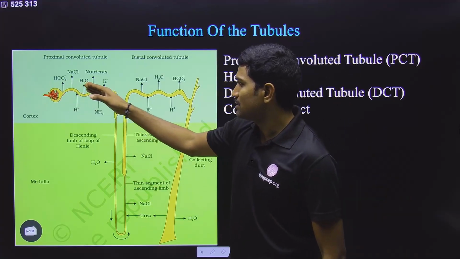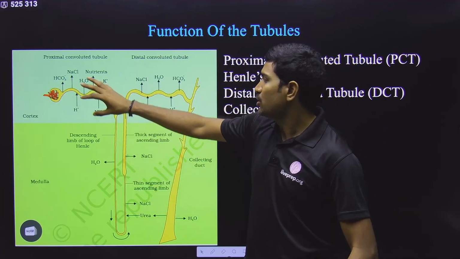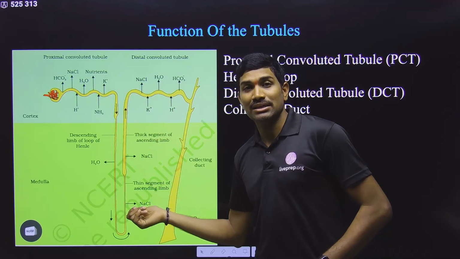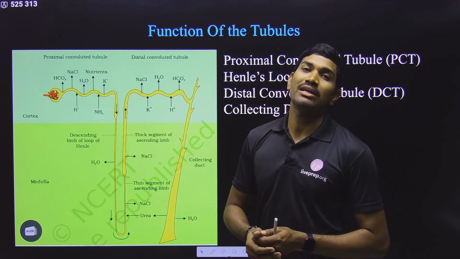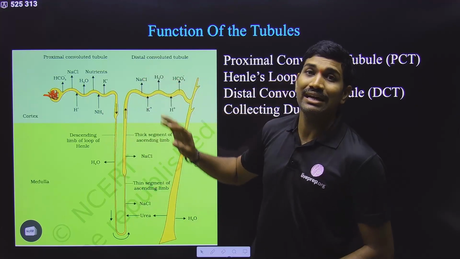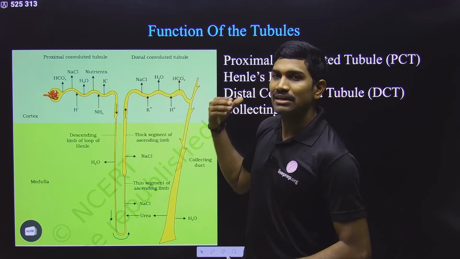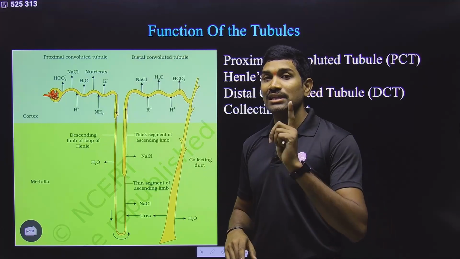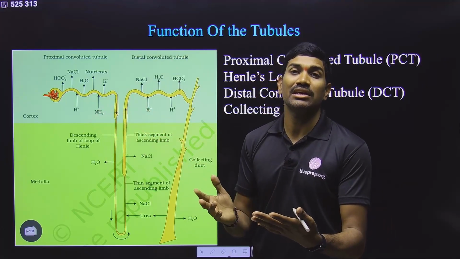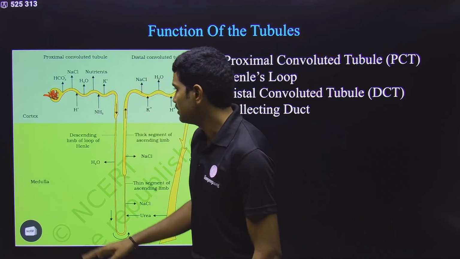Since the majority of the contents go here, it is compulsory. So 70 to 80% are absorbed here. For the remaining contents, it depends on the body conditions. Based on this, at different locations, different contents are reabsorbed and different contents are secreted. So read the NCERT, keep this diagram, and observe the NCERT sentences every time. Then you can understand them.